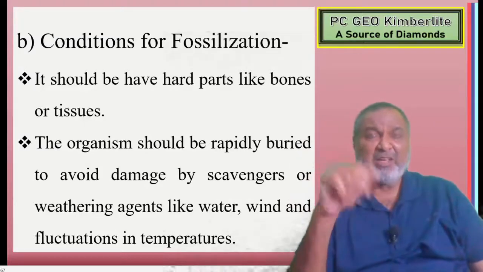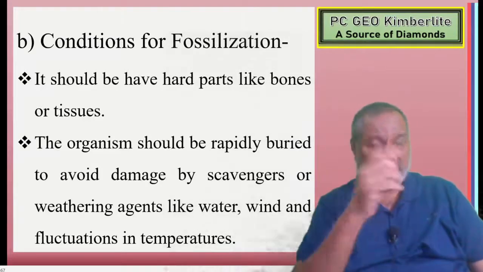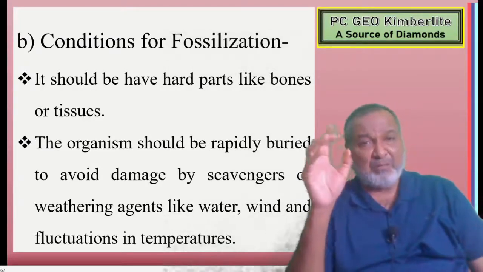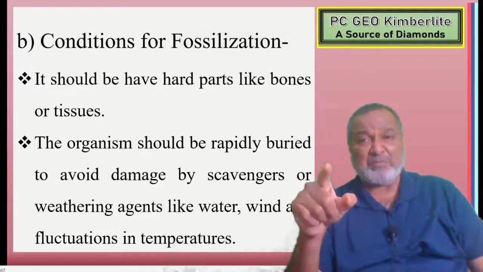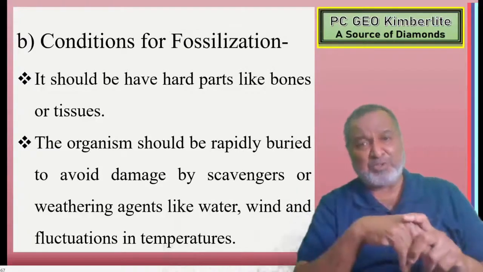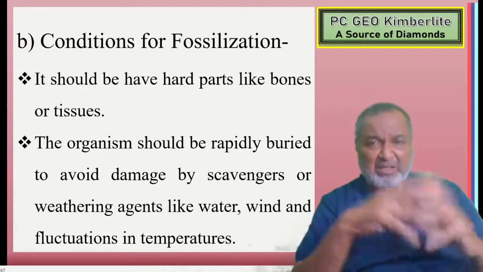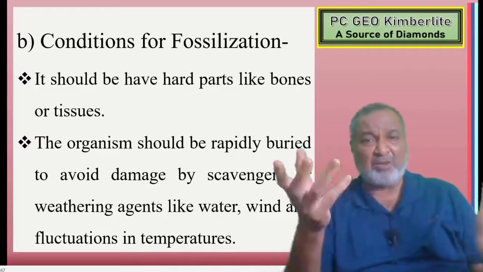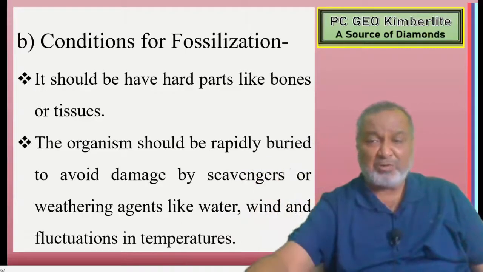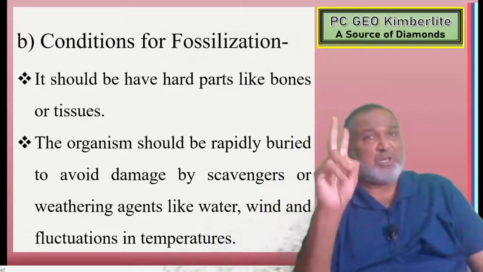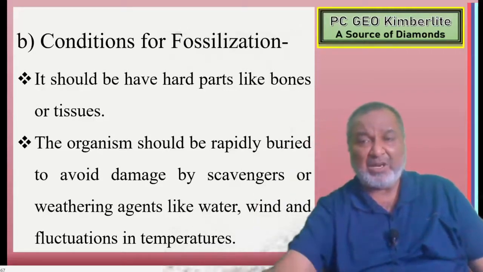That is one condition. The second one is that as soon as the animal is dead, it has to be immediately buried by sediments. The organism should be rapidly buried to avoid damage by scavengers. Otherwise, if it is exposed at the surface, scavengers will come and take out the bones and other parts, or weathering agents like water, wind, and fluctuating temperature will affect it. So the two important conditions for fossilization are hard parts and rapid burial.